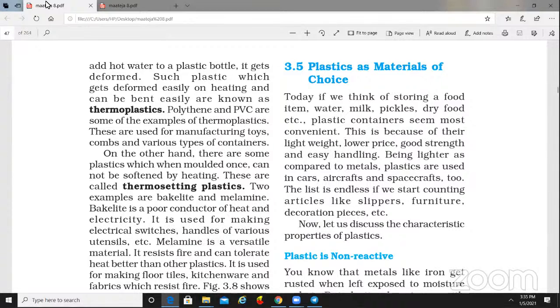Third point, what is the property? Plastic is a very poor conductor of heat and electricity. Children, what happens in electricity? I think you have seen so many wires and plugs. The wire is covered by plastic, and it is used to supply the electricity.